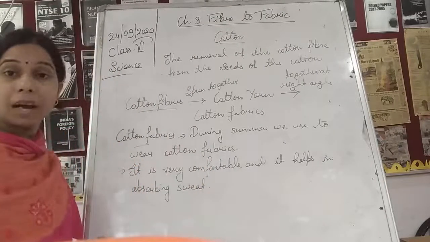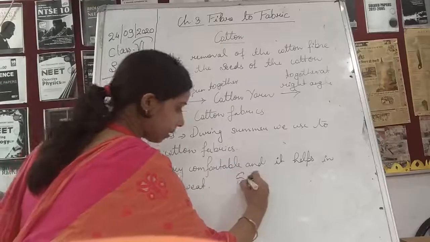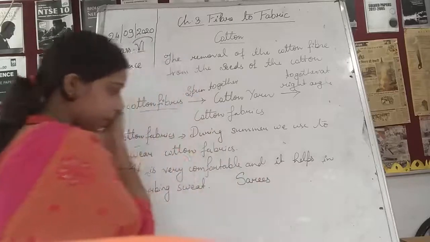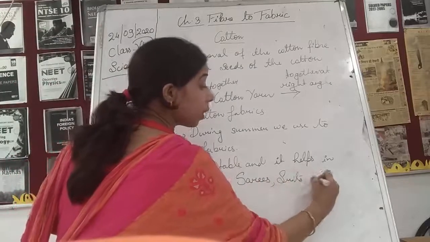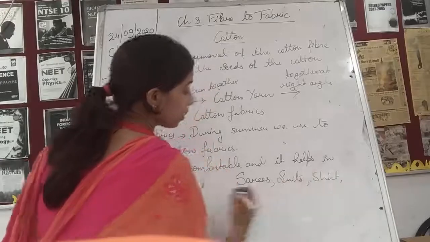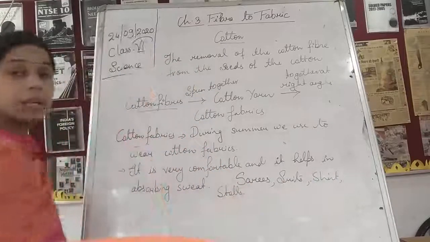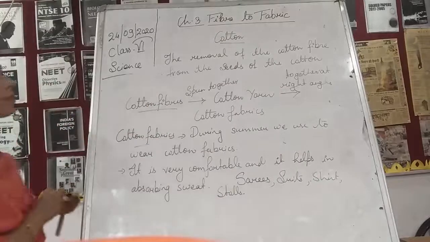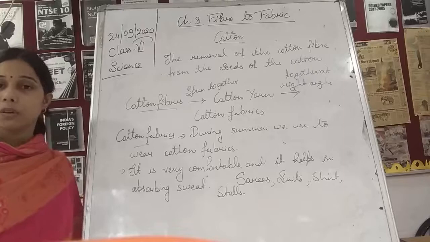Lots of cotton fabrics are there, students. These are used for making saris. It is used in making suits. Shirts are also made up of cotton. Stoles are there, students. So lots of things are there. Lots of fabrics are basically made up of cotton. So this is all about cotton.